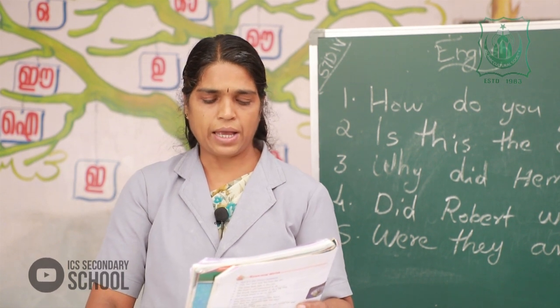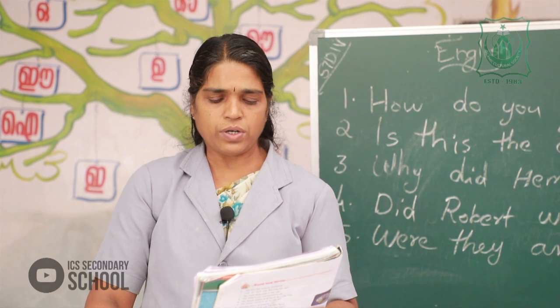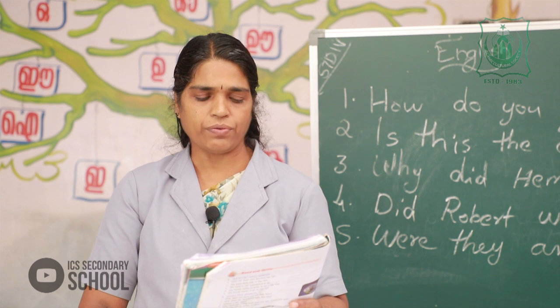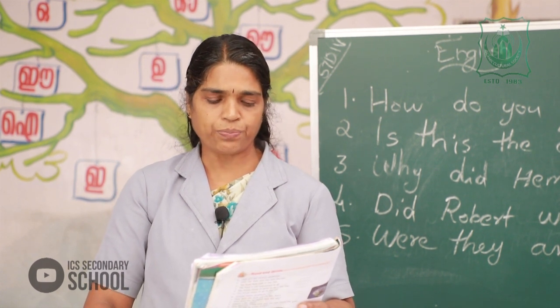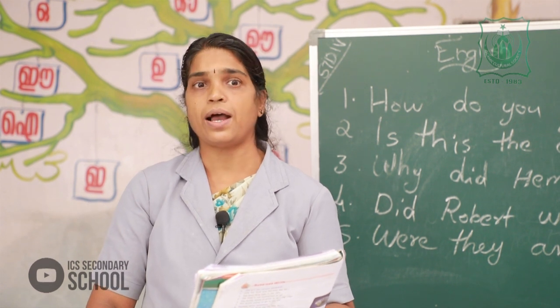Socks, a piece of clothing worn to cover the foot and ankle, and scarf is a piece of clothing worn around the neck for warmth or style.